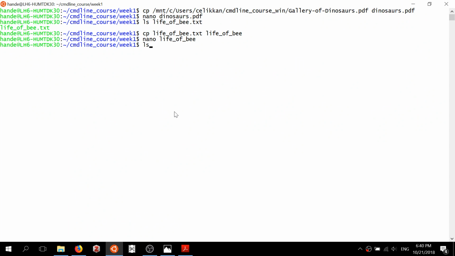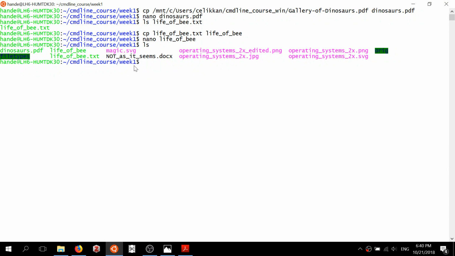Or for example, when we ls here, then this lifeofb.txt is more meaningful than life of b because we have no idea what this life of b can be, and we need to open it up and check the contents every time, for example. So it's in general a good idea to keep our files with extensions unless it is one of these runnable executable files that are traditionally used without an extension.